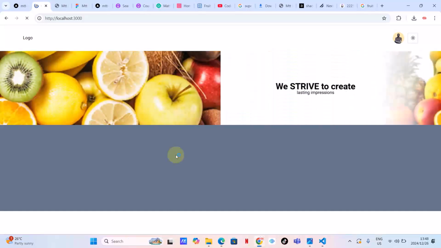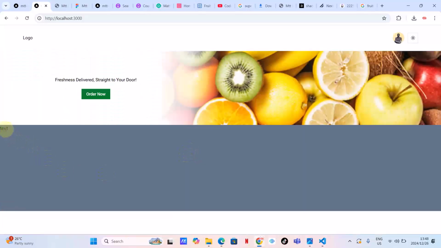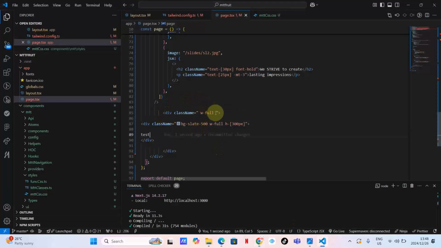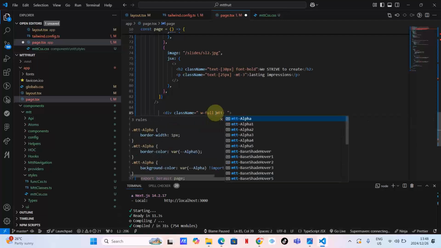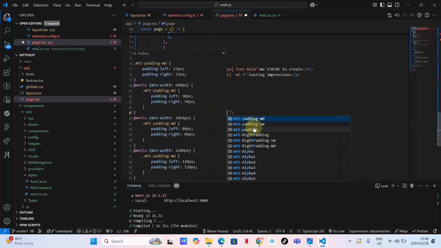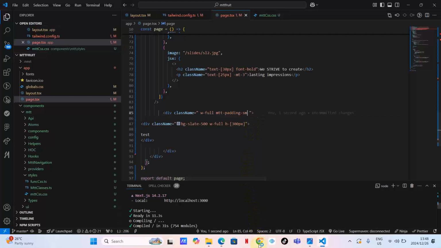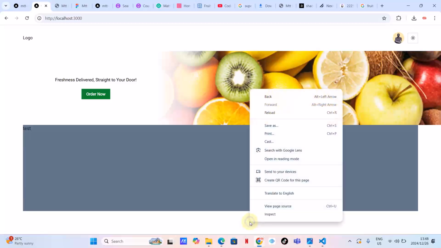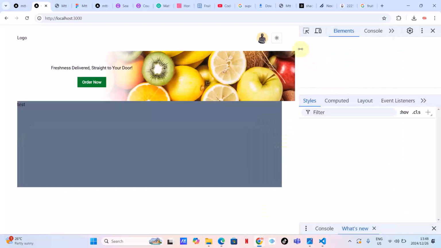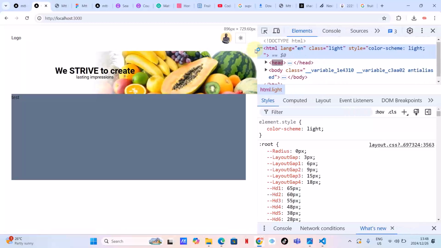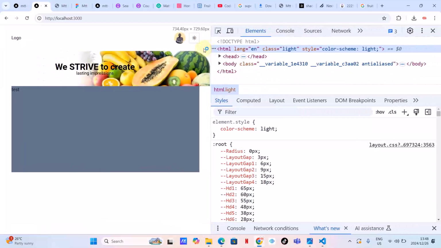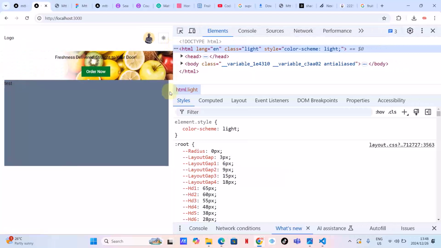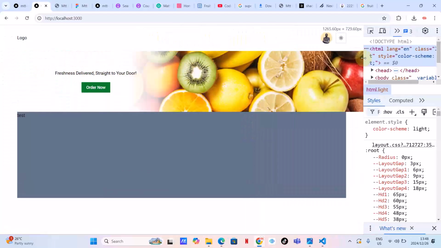All right, let's go back here. As you can see, guys, this test is inside a container. Let's go to that container, and in that container, let's use the mat padding again, which is small. Let's see what will happen. As you can see, this will align exactly on the same place with this one. As our screen goes down, this will automatically change. As you can see, now this padding has changed. I hope you do get that.